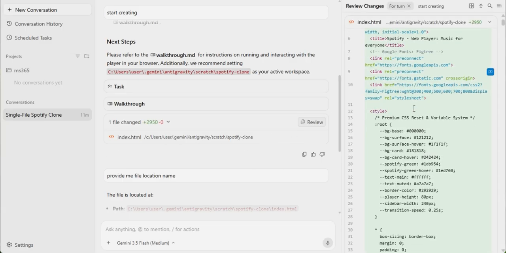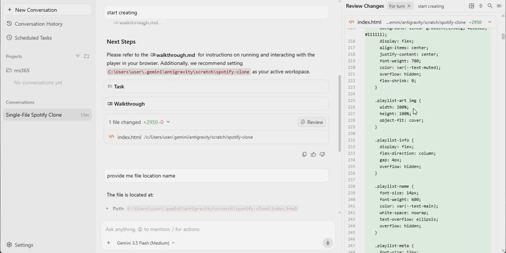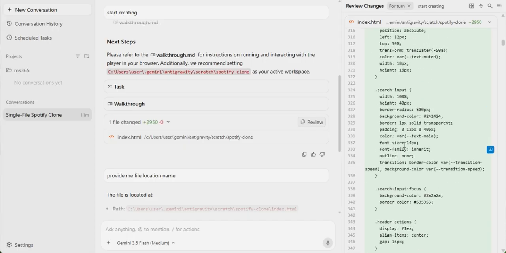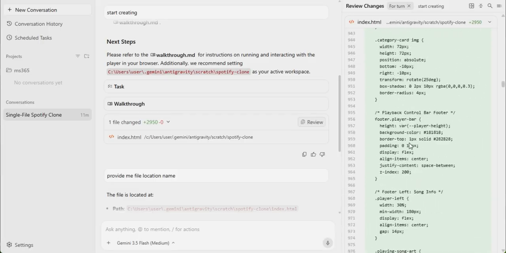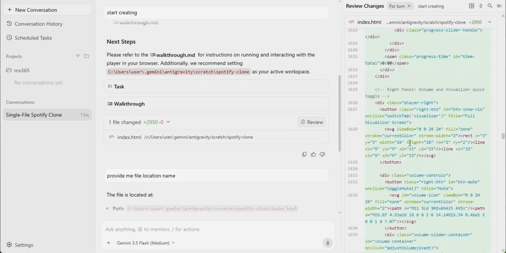Because we can't blindly trust AI for everything, as even AI technology makes mistakes, let me manually review the code. Aha, it's perfect. Let's ask it for the file location so that we can open it peacefully in the browser.